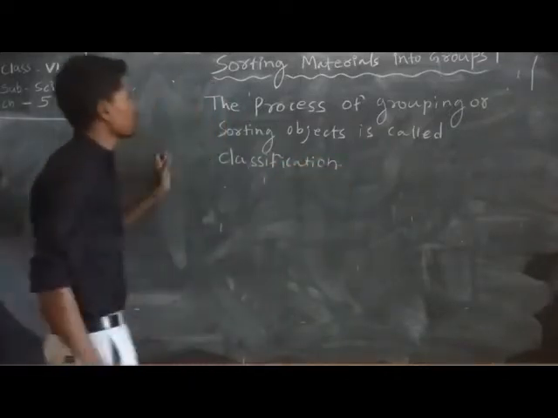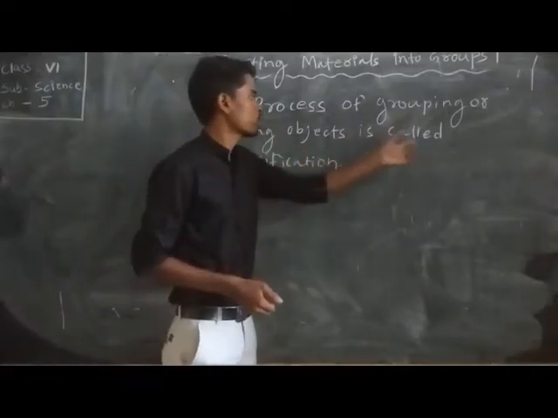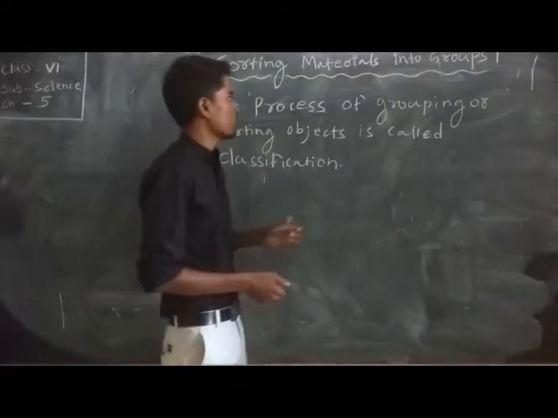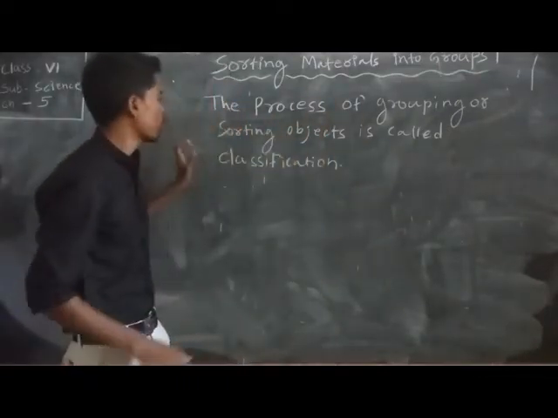Student, so the process of grouping or sorting objects is called classification. What is classification? The process of grouping or sorting objects is called classification.